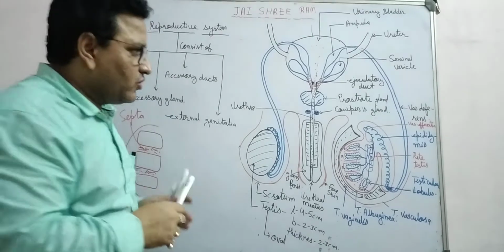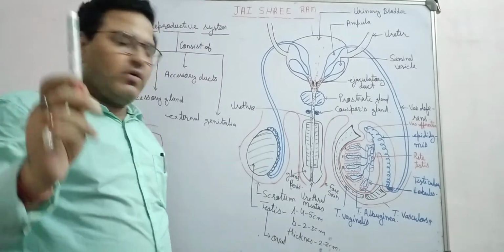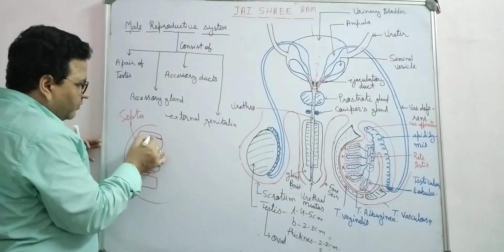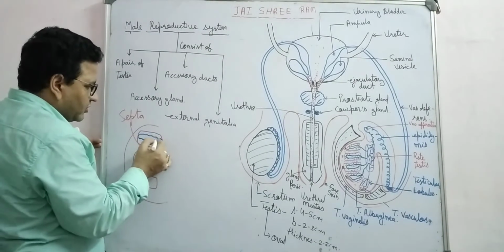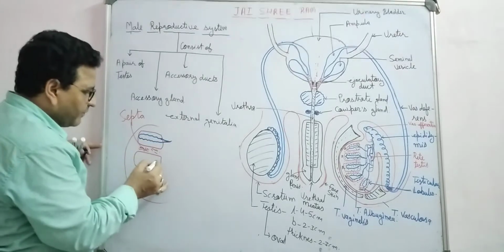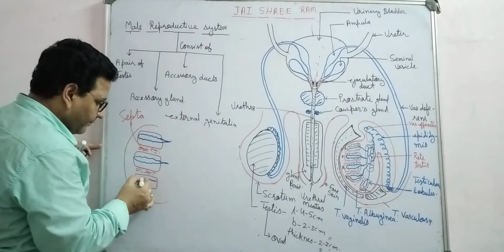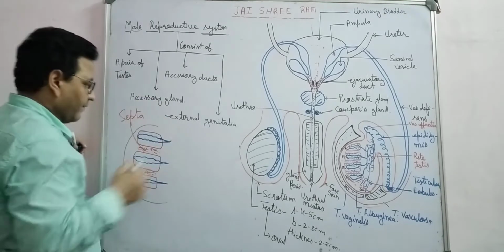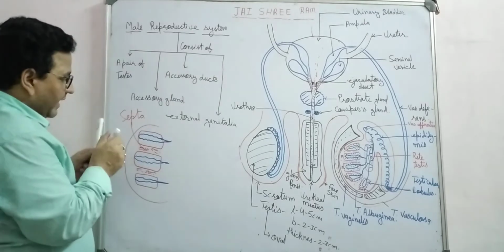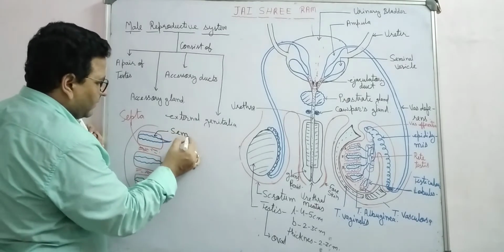Each compartment is known as a testicular lobule. And in these compartments, seminiferous tubules are present. This one, seminiferous tubules. In each compartment, 2 or 3 seminiferous tubules are present. Okay? These are the blue color seminiferous tubules.